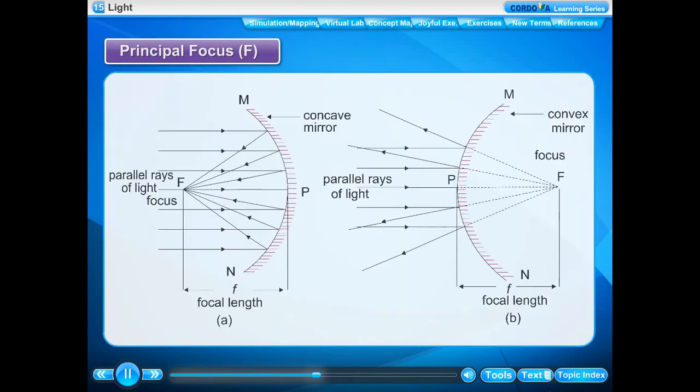Principal focus, F. The principal focus of a spherical mirror is the point on the principal axis where all the light rays, which are parallel to the principal axis, meet or appear to meet after reflection. F is the principal focus of a concave mirror and a convex mirror. Focal length, f. The distance between pole, P, and focus, F, of a spherical mirror is called its focal length, f.